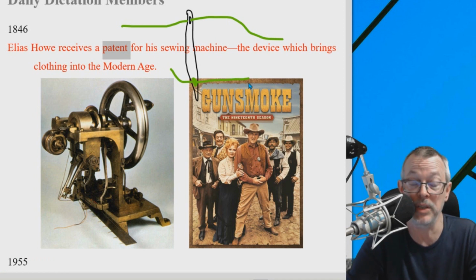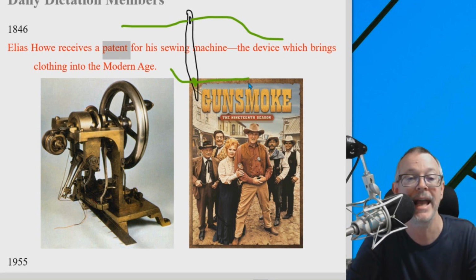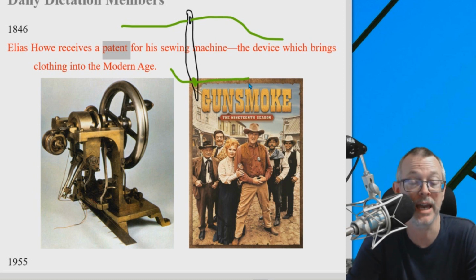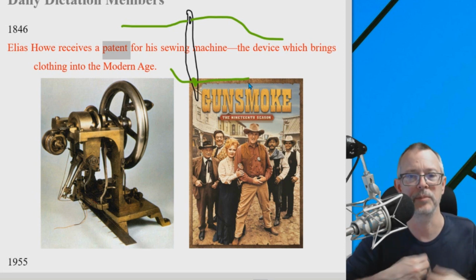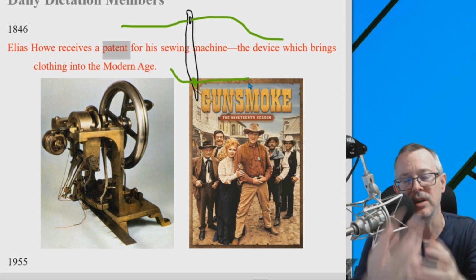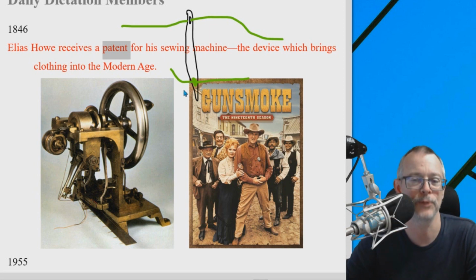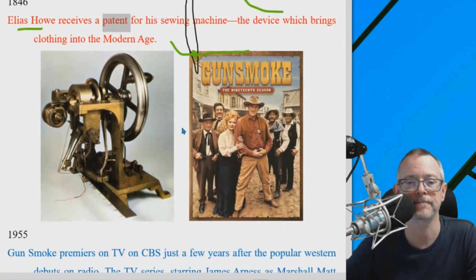Now, it didn't become super popular right away, but eventually, yeah, it did. And he became a very, very rich man. He died very young, actually, but he also is very responsible for the zipper, and I don't have any zippers, but the zipper. He didn't actually invent it, but he was very involved with the invention of the zipper too. So there you go. Small town boy, Massachusetts boy.